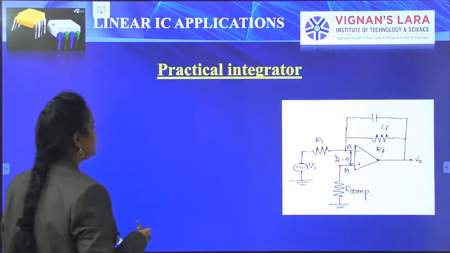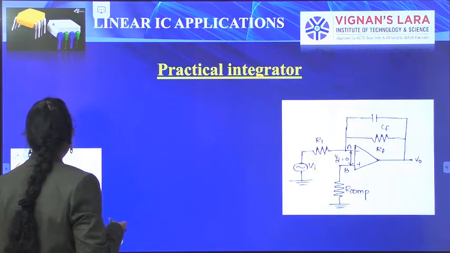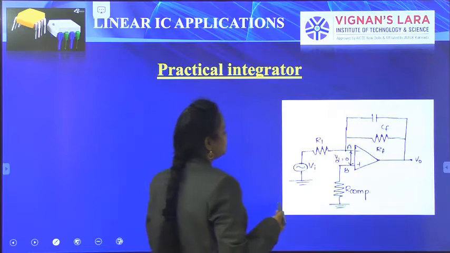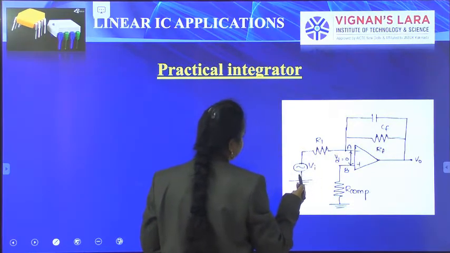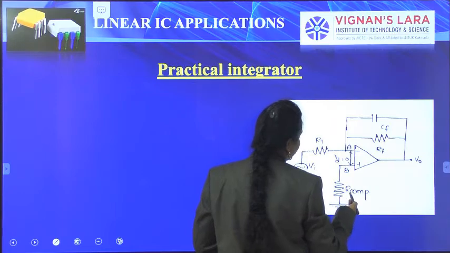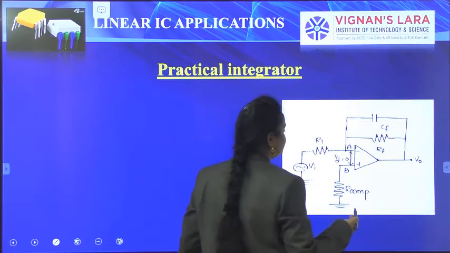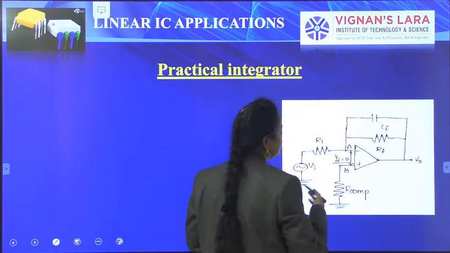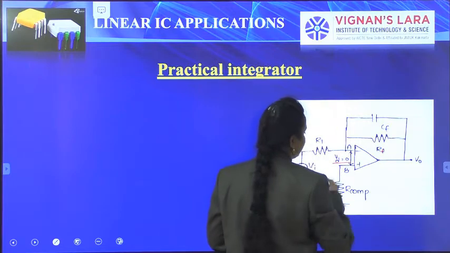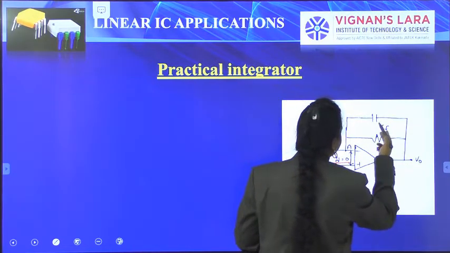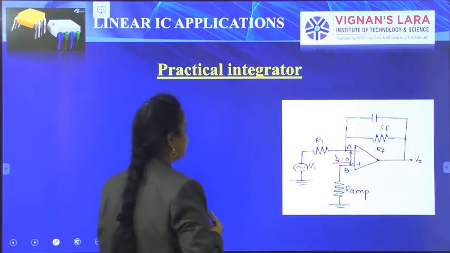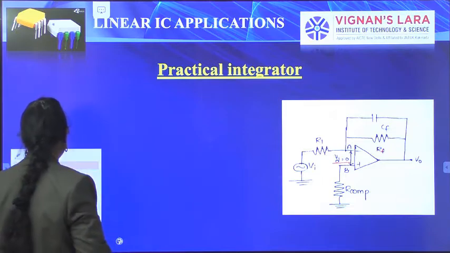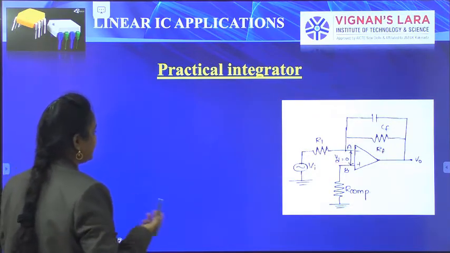Here I am using the practical integrator. VA is the input source to the integrator, and R1 is the source resistor. VD is the difference between the two input terminals, RF is the feedback resistor connected between the inverting terminal and the output voltage, and CF is the feedback capacitor connected across the inverting terminal and the output voltage. I am going to derive the equation for the practical integrator using this network.